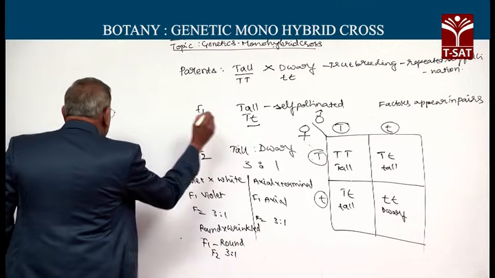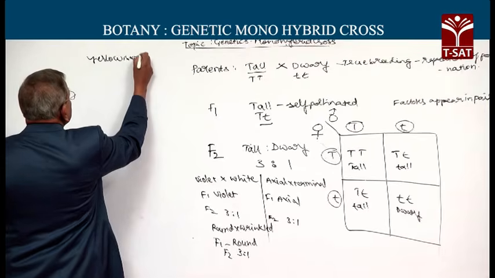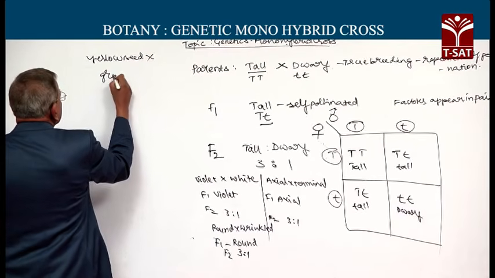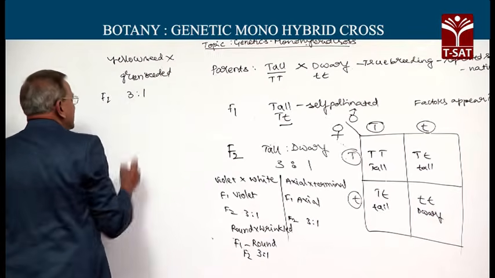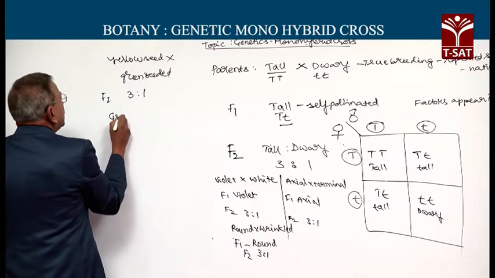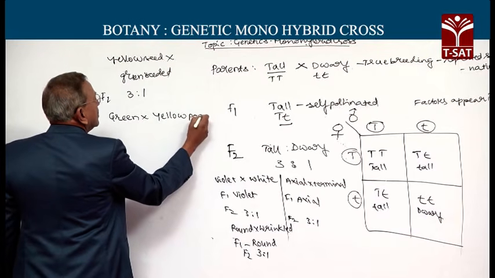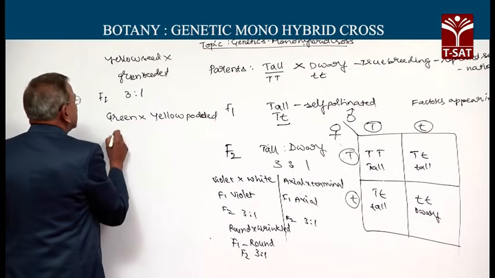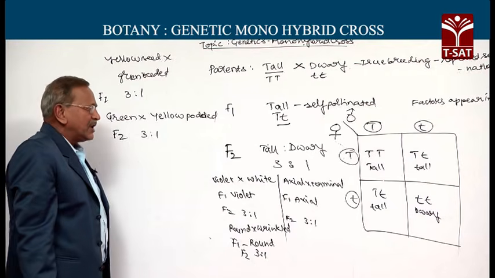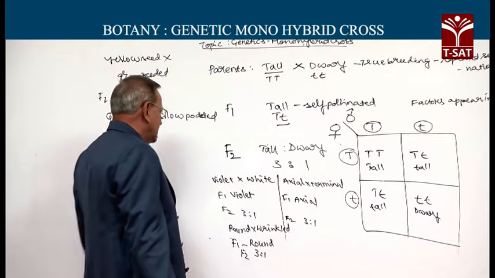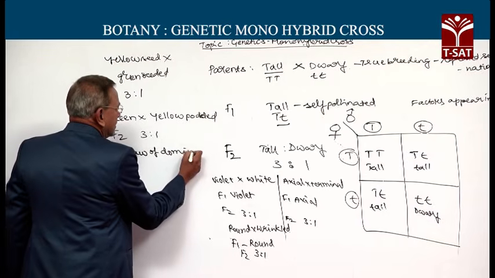Similarly, the yellow seeded crossed with green seeded also, the F2 result is again 3:1, and the green pod crossed with a yellow pod also, the F2 result is 3:1. So, it directed him to formulate his first principle called law of dominance. What is law of dominance?